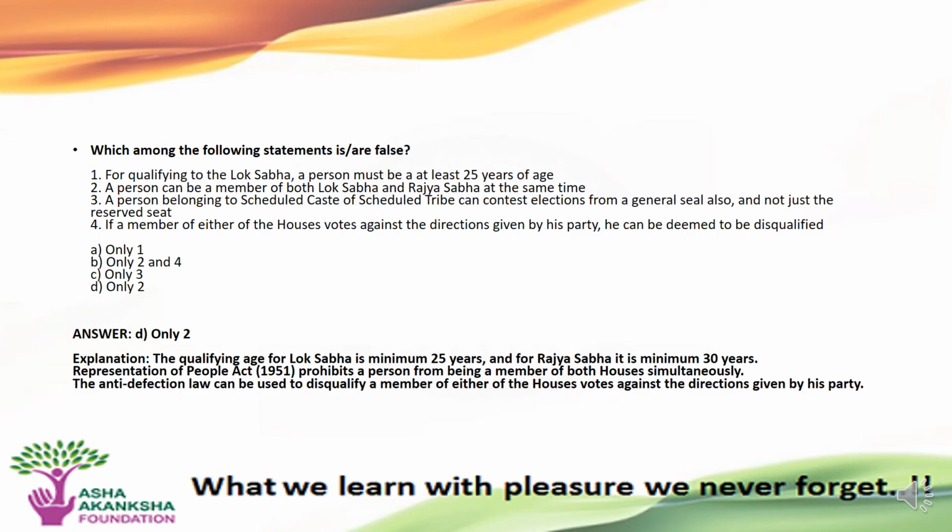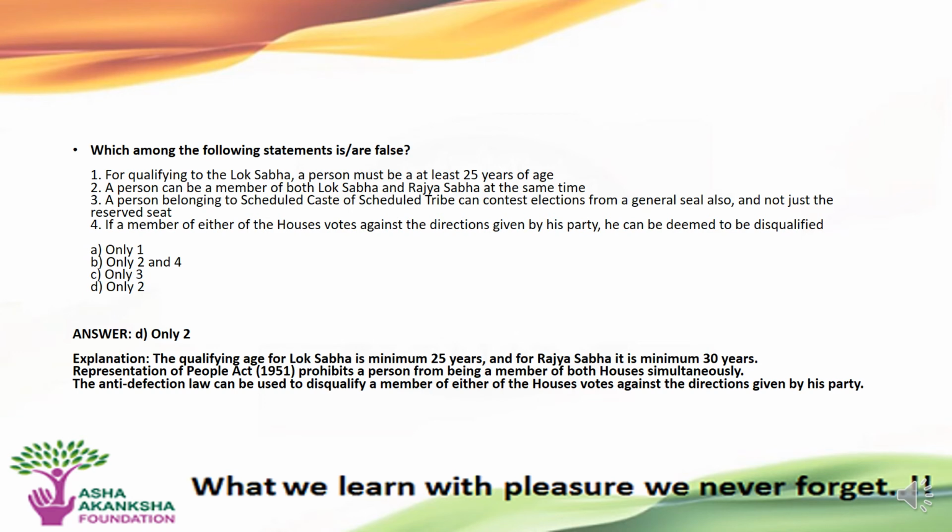Which among the following statements is true? Statements are: first, for qualifying to Lok Sabha, a person must be at least 25 years of age. Second, a person can be a member of both Lok Sabha and Rajya Sabha at the same time. Third, a person belonging to the scheduled caste or scheduled tribe can contest elections from the general seat also and not just a reserved seat.